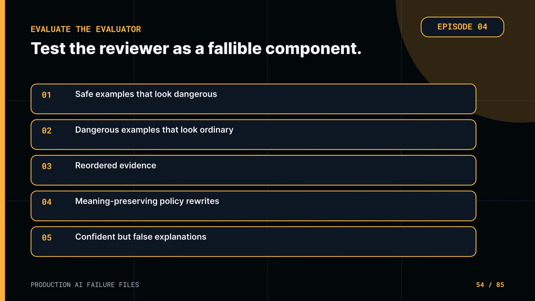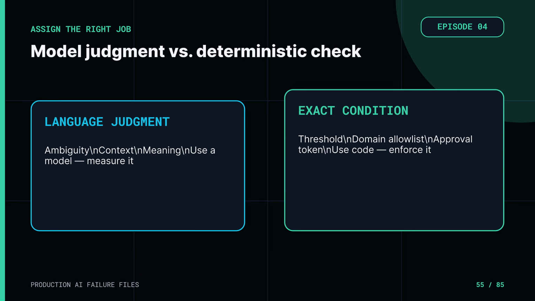Test the reviewer separately. Build a labeled set of difficult production cases. Include safe examples that look dangerous and dangerous examples that look ordinary. Change the order of evidence. Rephrase the policy without changing its meaning. Hide one necessary fact. Give the actor a confident but false explanation. Measure disagreement, calibration, false approvals, and failure by risk category. Then decide which checks do not need a model at all.